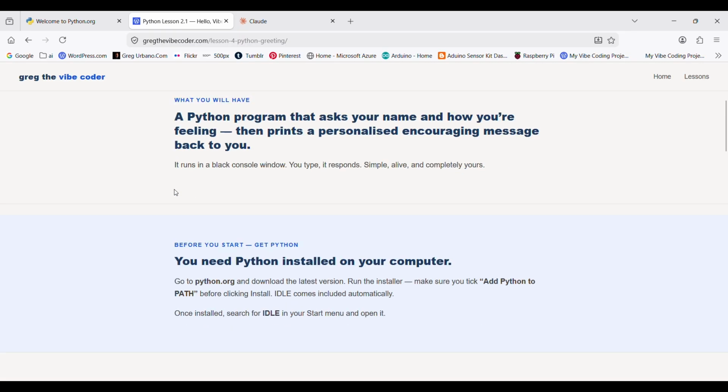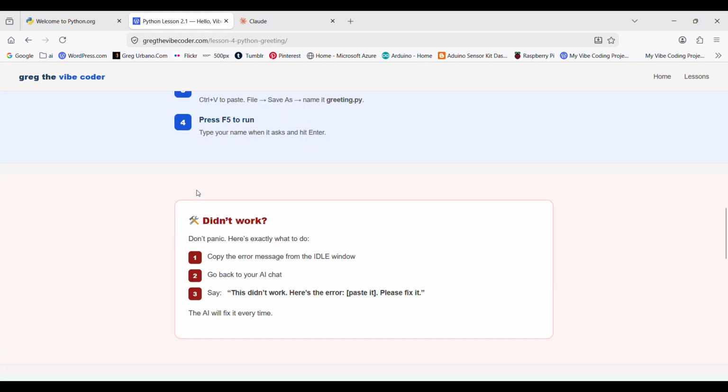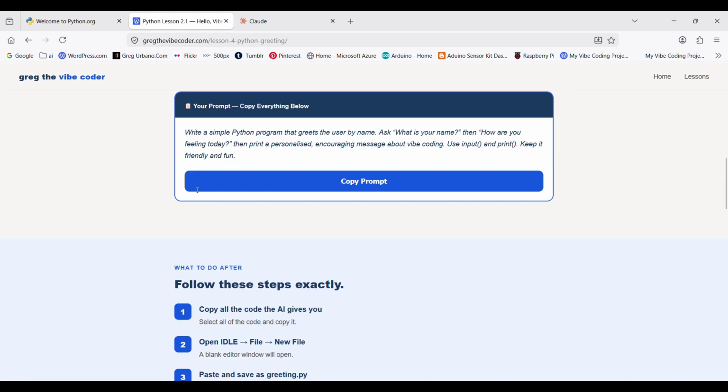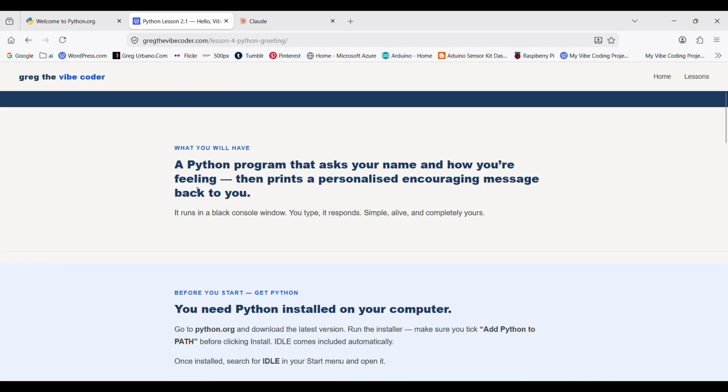HTML is a markup language. Python is different. Python thinks, it asks questions, it remembers what you type, it responds. Today we're building a program that asks your name and how you're feeling, then prints a personalized, encouraging message back to you. Same 4 steps as always.